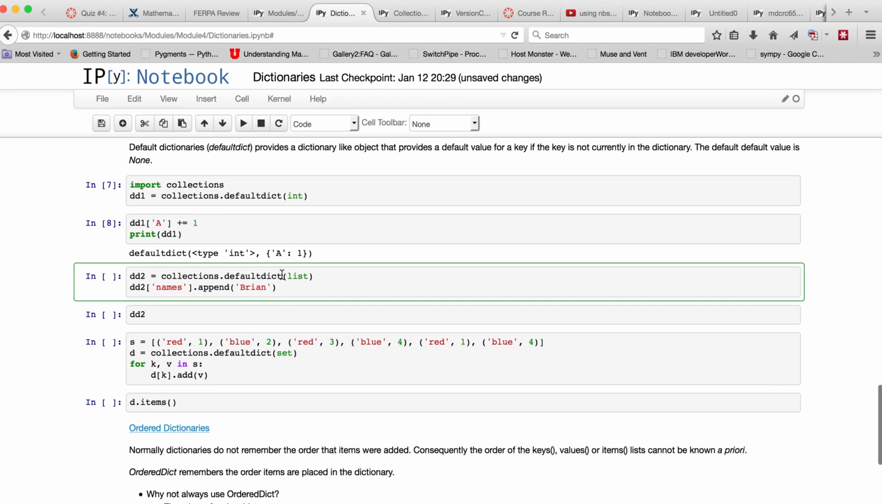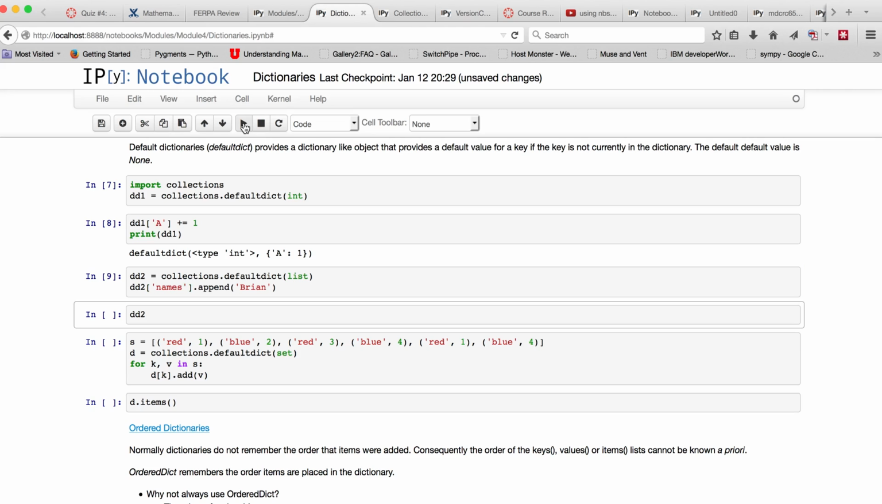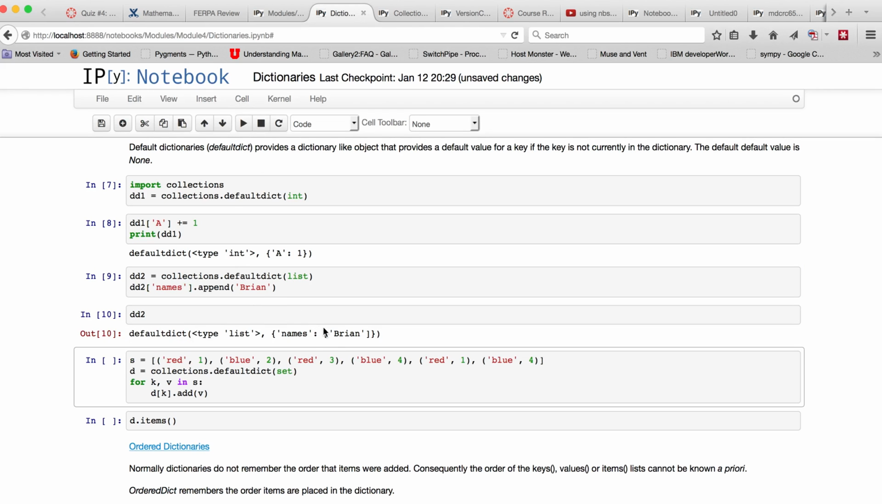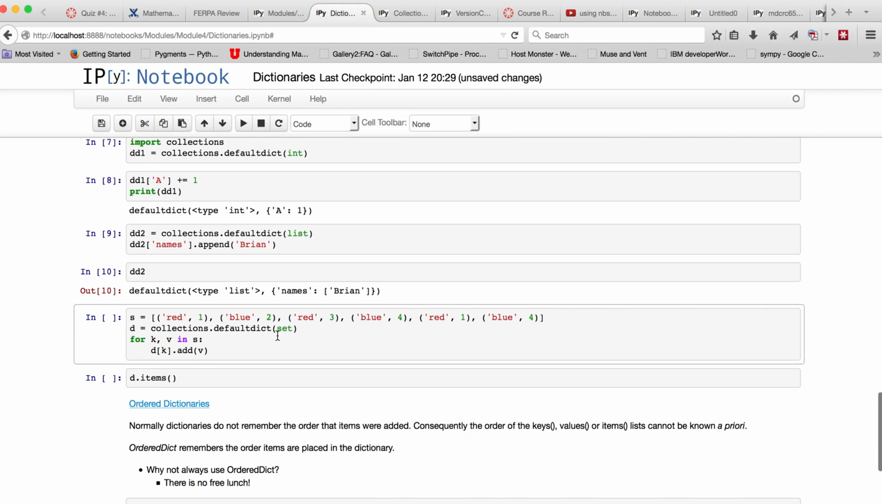Okay, here we do the same thing, except we are going to provide a default type of a list. So this will be an empty list. And so here we are going to provide the key names, and we're going to append Brian to it. Then when we examine that, now we have a list that has one element in it, Brian. Okay, so here we're going to take a default dictionary, and we're going to say the default value is a set.